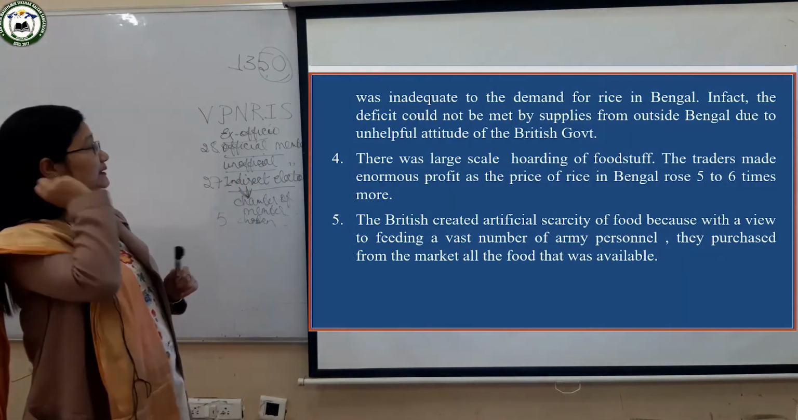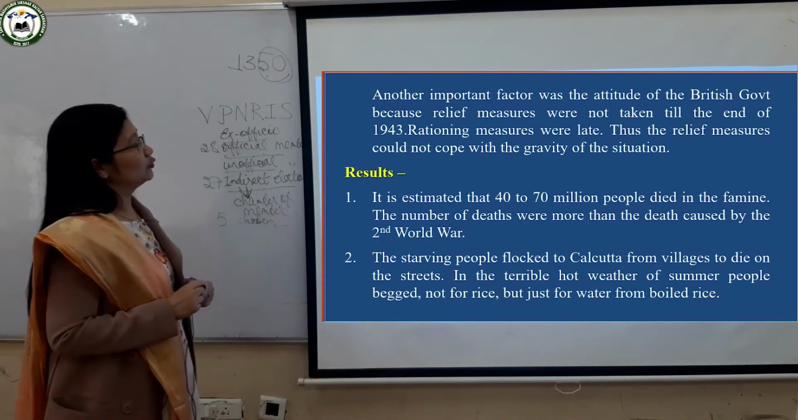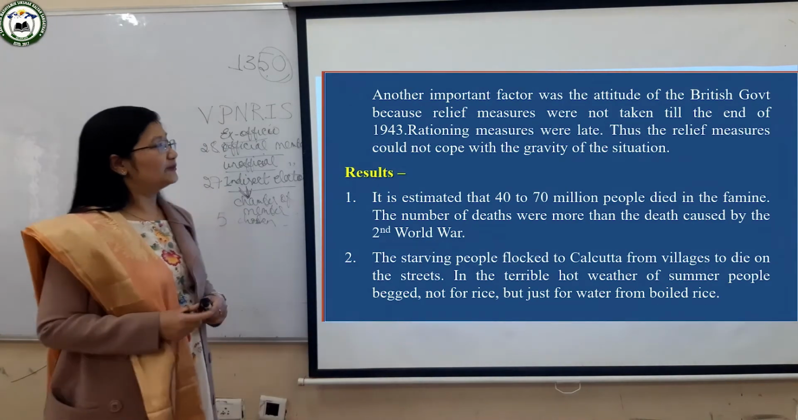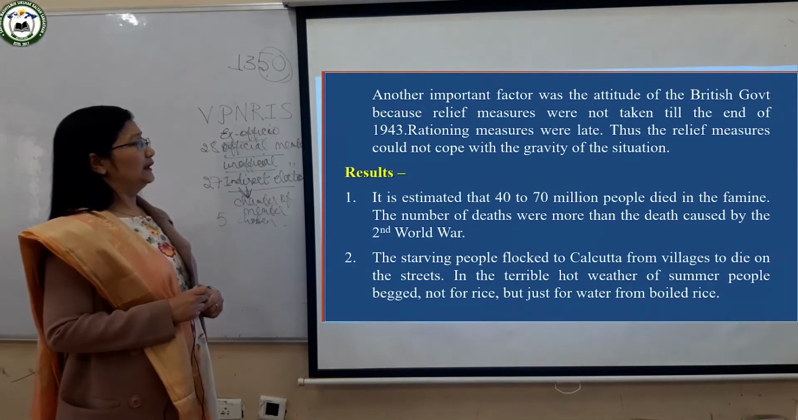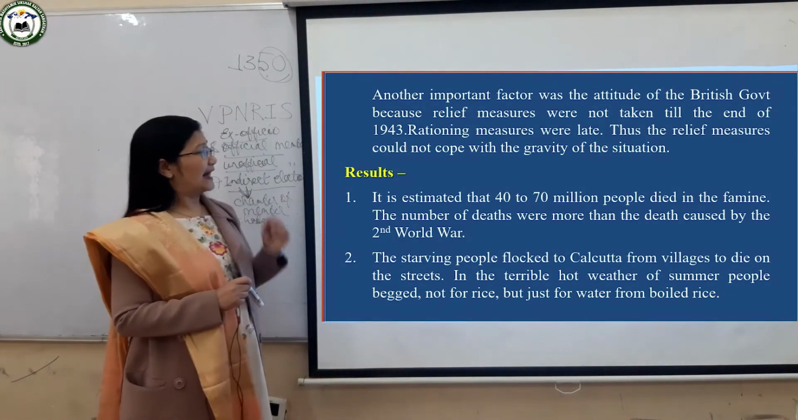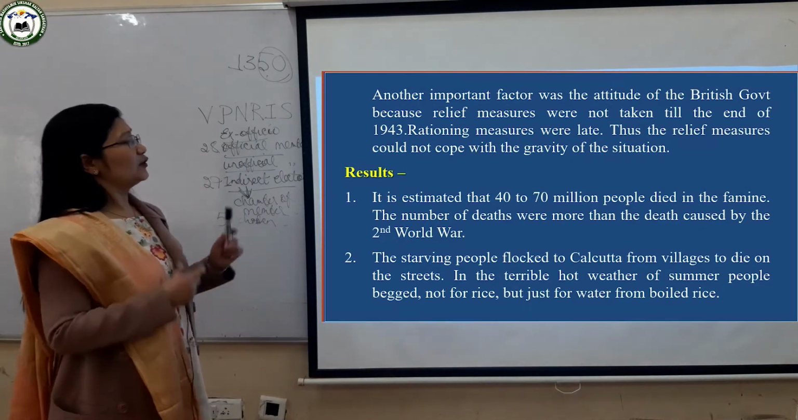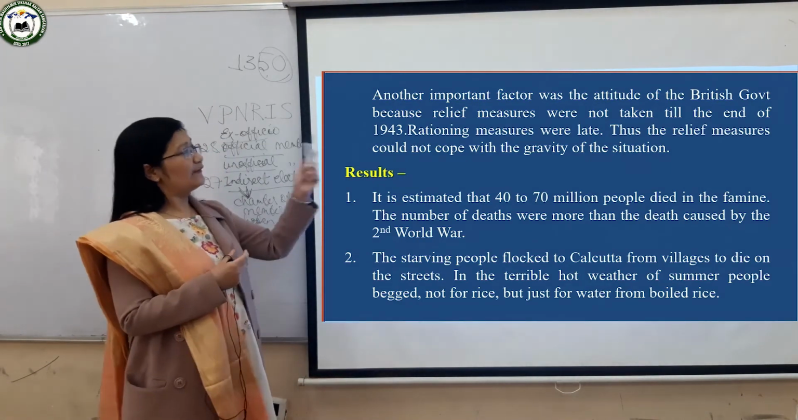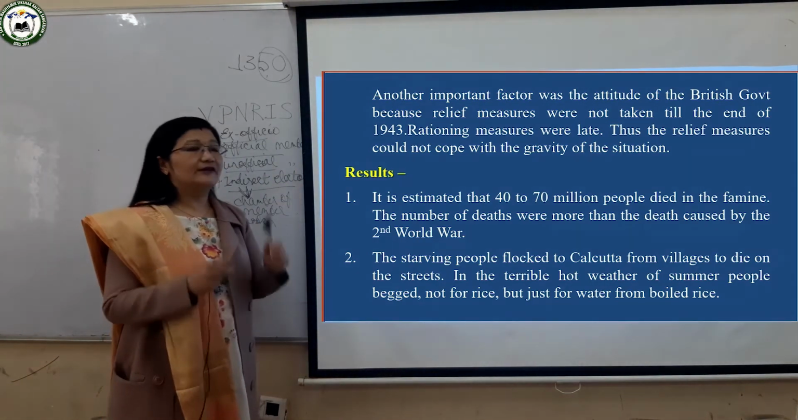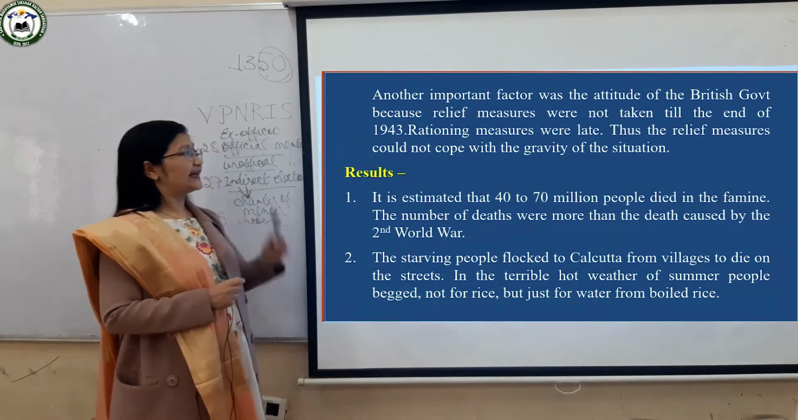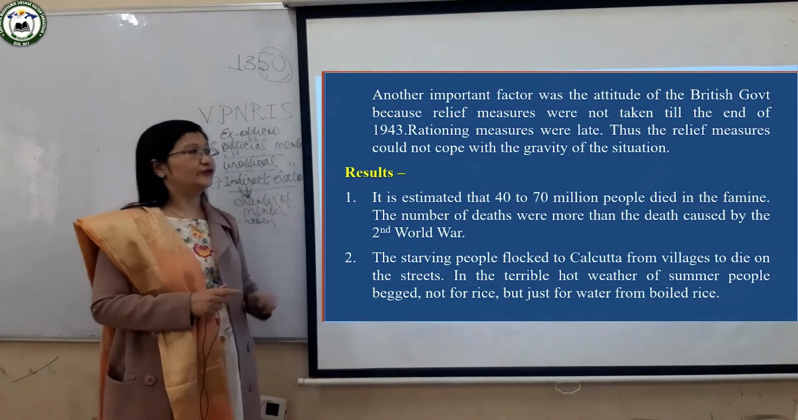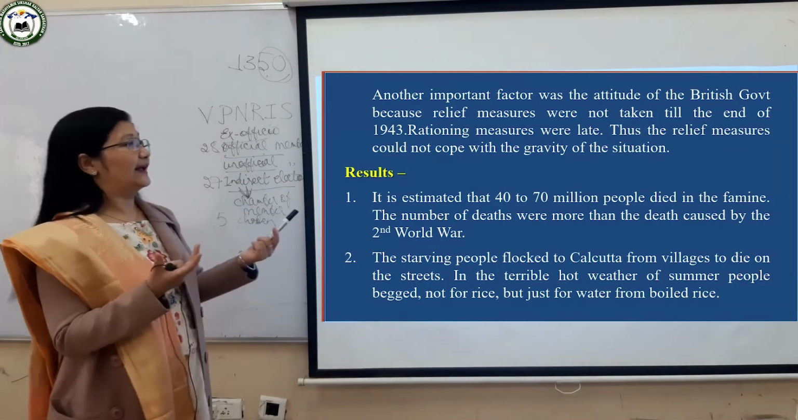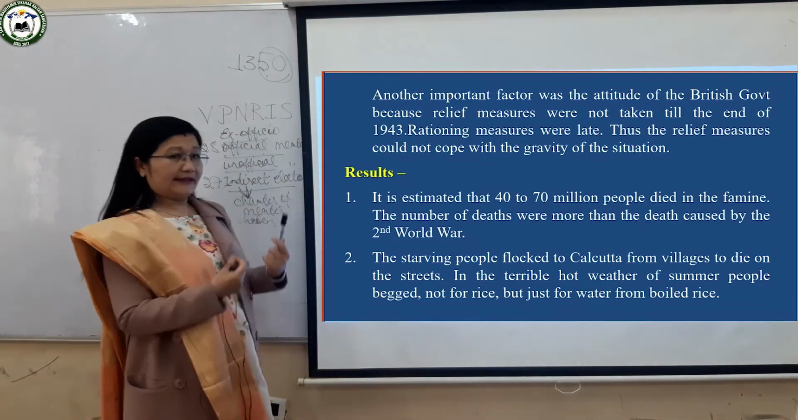Oh, there is one more point. The British showed a very unfriendly attitude and they did not give any help to the people of Bengal. Okay, they only tried to torture and harass the Indians at that time. And what did they do? They gave some relief measures. Relief means help. But the relief measures came very late. At the end of 1943, these relief measures came. So the Indians had already died by then because they had no food, because they were starving.